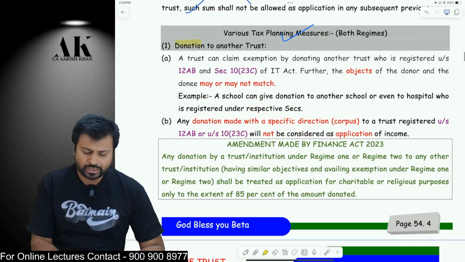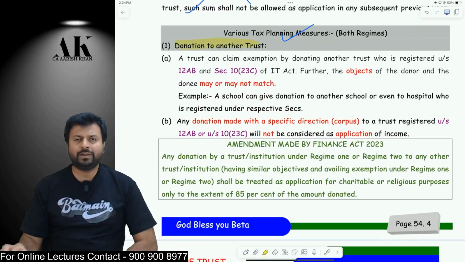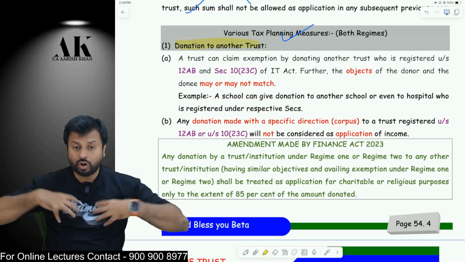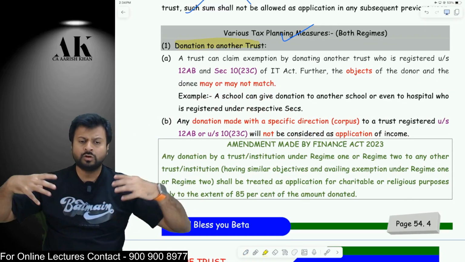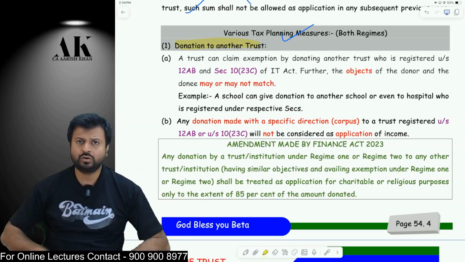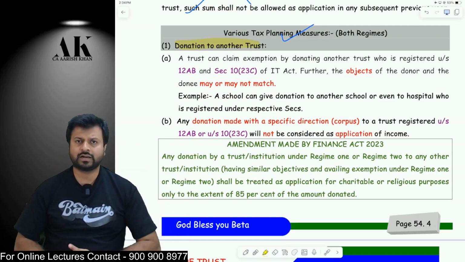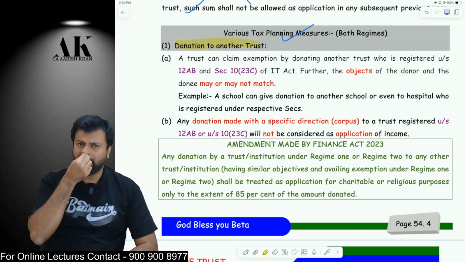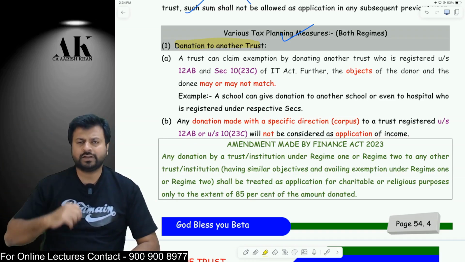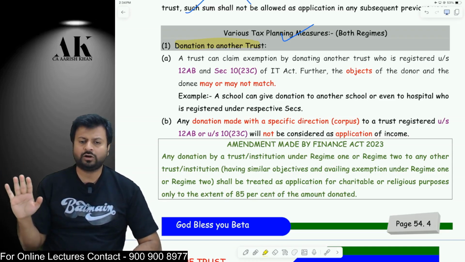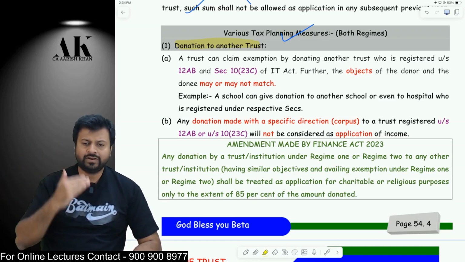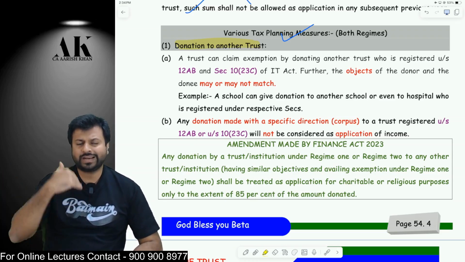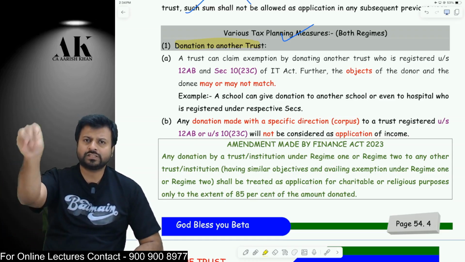First one, you can do one thing: if you are not able to apply the money for the objects of your own trust, you can make a donation to another trust. Okay, sir, what kind of trust? The other trust should be registered under 12AB or under 10(23C). It should be registered in either of the two. Both will be fine. Sir, should my objects and the objects of the donee match or not? The objects may or may not match. If it matches, well and good. If it does not match, it is no worry. You can give donation to another trust also which is not matching with your objects.